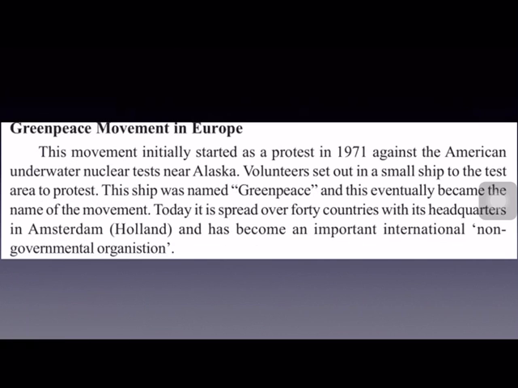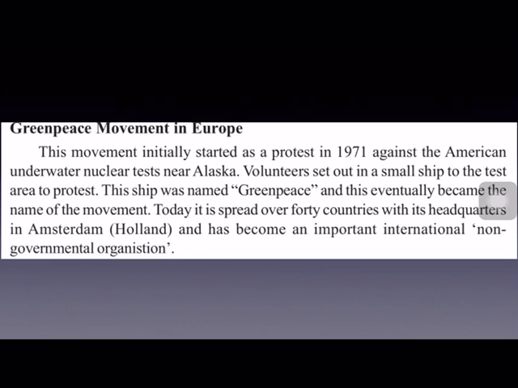And the next one is Greenpeace movement in Europe. Now let us see what is this Greenpeace movement. This movement initially was started as a protest against the underwater nuclear tests by America near Alaska. Near Alaska, America was conducting some underwater nuclear tests. And it is a risk to the environment. It will lead to environmental pollution.